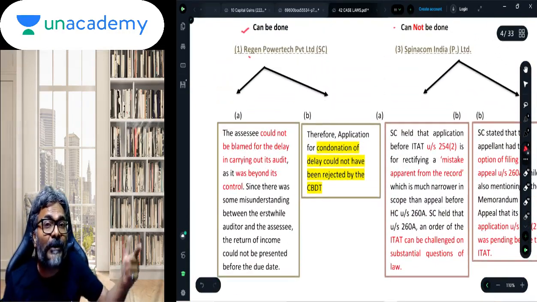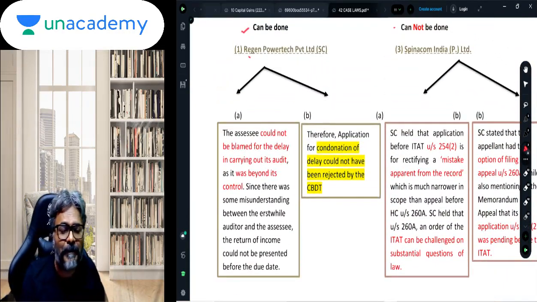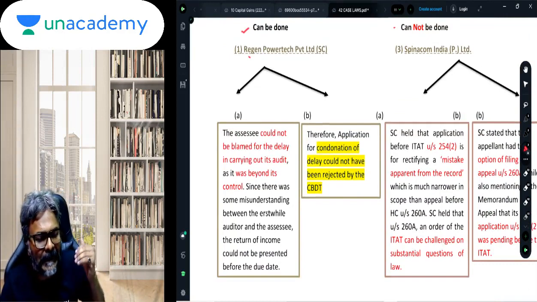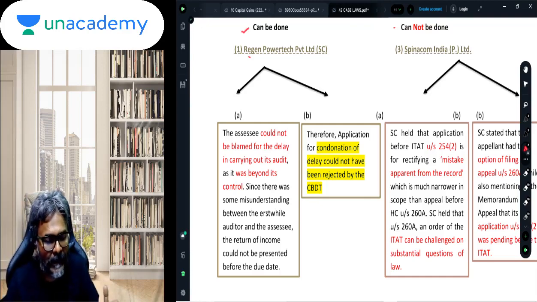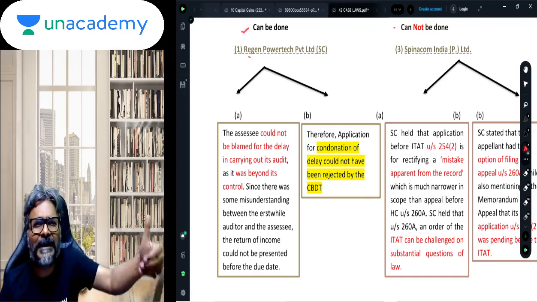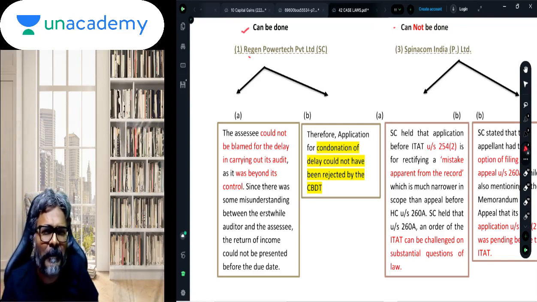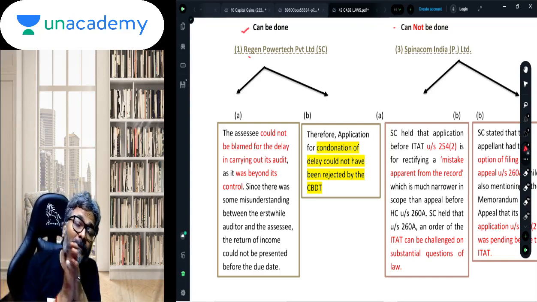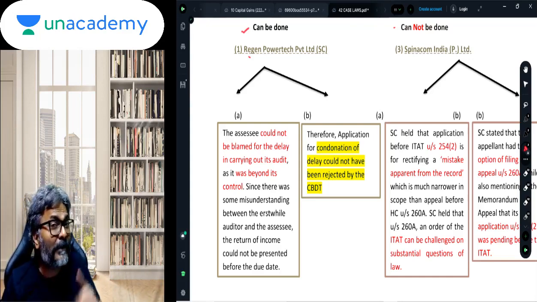When the delay was condoned in the first case of Rayam Power Tech Private Limited, students, what has happened is that there was a delay on the part of the assessee to undertake the audit. As you all know, the tax audit report has to be filed a month before the due date of filing of the return of income. But there was a delay on the part of the assessee to undertake the tax audit assignment, and there was a reason for it.